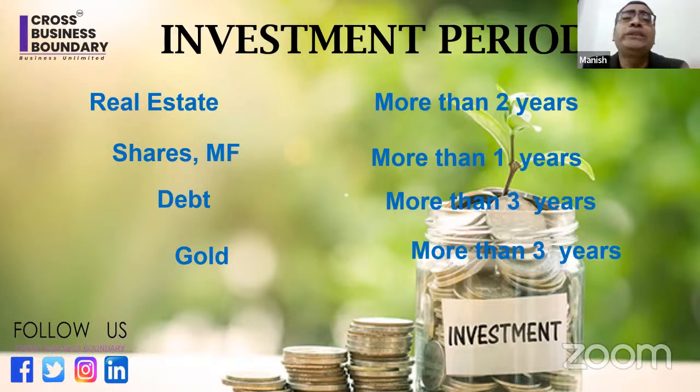And suppose there is a loss: I purchased 100 grams of gold for 5 lakh rupees, and within the period of 3 years, I sell it for 4 lakh 80,000. So I am losing 20,000 rupees. That will be considered a short term capital loss. I hope you got my point.